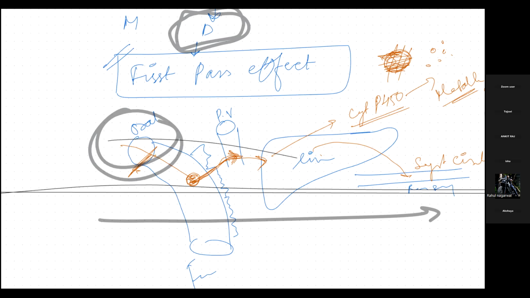And once it is going into systemic circulation, what happened? It has avoided the liver. And if it has avoided the liver, what does it mean? The bioavailability won't be reduced, isn't it? So the beautiful thing is that while we are giving any drug orally, there are chances that the drug will have to go through first pass metabolism.